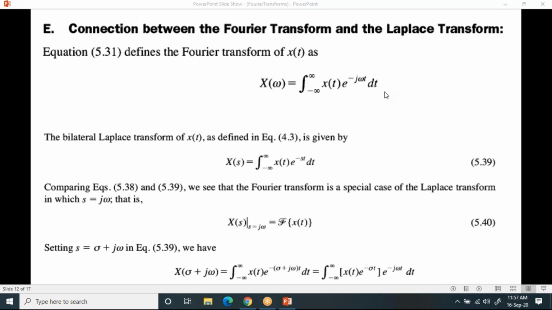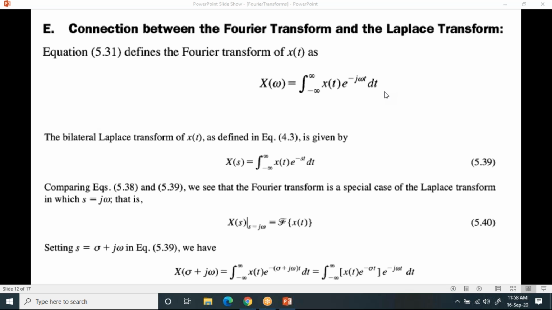Now, what is that connection? Whether it is Laplace transform or Fourier transform, you are going to consider the signal in time domain only. But in Laplace transform, the time domain signal is converted into S domain, whereas in Fourier transform, the time domain signal is converted into frequency domain.